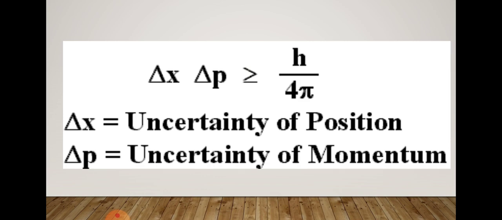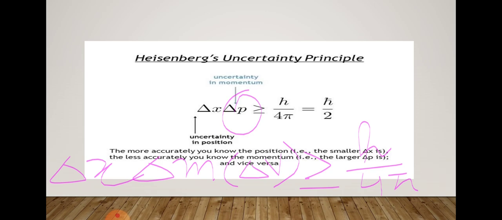Some facts about the uncertainty principle. If the position of a small moving particle is determined accurately, then delta x, that is uncertainty, is small and therefore delta v should be high. That is, uncertainty in velocity is large.